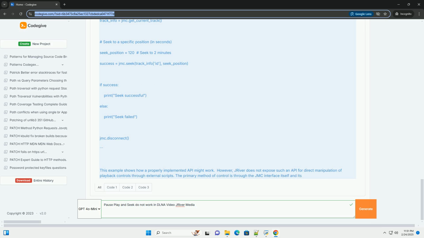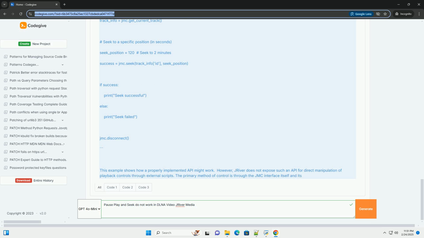3. Diagnostic steps and troubleshooting. 1. Verify client compatibility. Consult the documentation for your DLNA client to check its DLNA capabilities and compatibility. Some clients advertise full DLNA support but have limitations in practice. 2. Check network connectivity. Use network diagnostic tools, ping and traceroute, to test the connection between the JMC server and the client. Ensure a stable network with sufficient bandwidth. Look for packet loss or high latency, which indicate network problems.